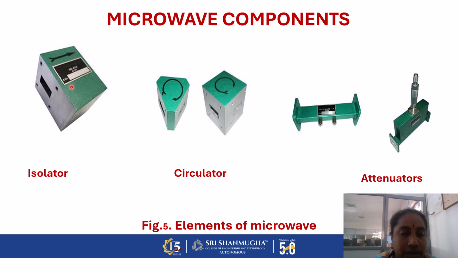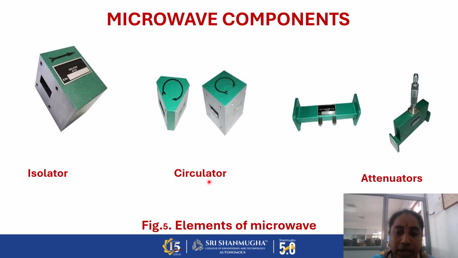That's why on the isolator element itself, they mark an arrow. The arrow mark indicates the unidirectional power transmission. It transmits the power only in one direction. In the reverse direction, we cannot transmit the power through the isolator component. So this is the main function of the isolator.